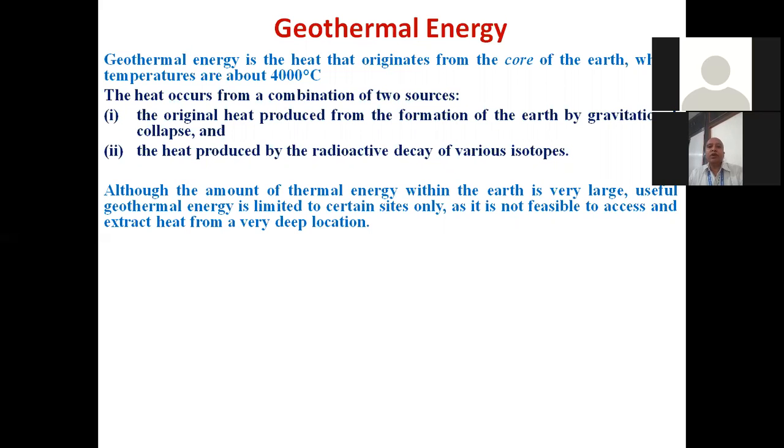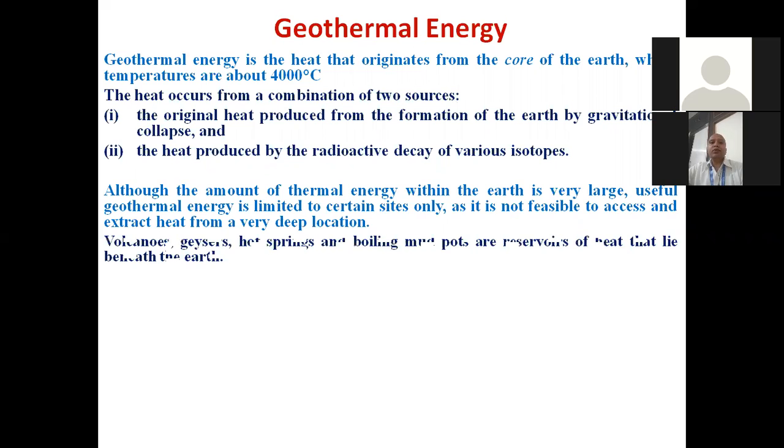So that's why it is not feasible to extract heat from a very deep location, and it is not available at all sites. Okay. That's why it is written here that we cannot construct a geothermal site at each and every place. There are some restricted places where we can construct the sites for extraction of energy from geothermal sources.